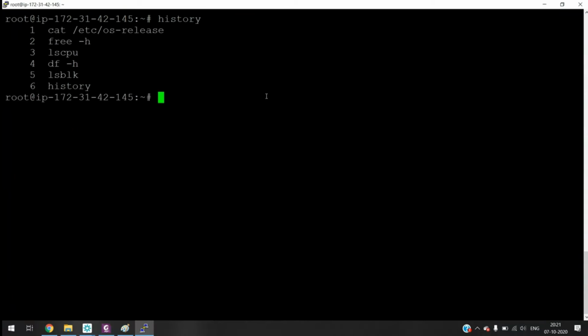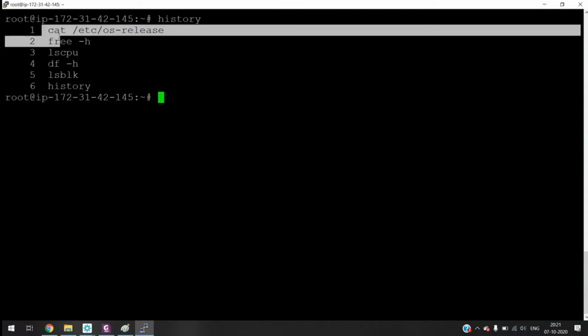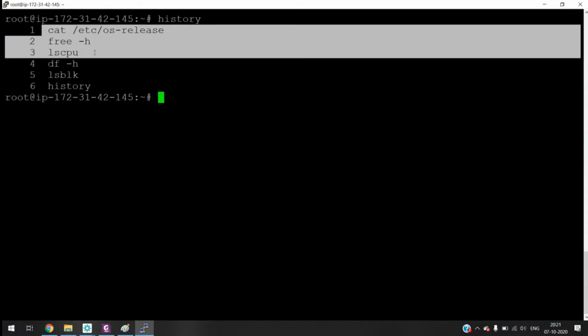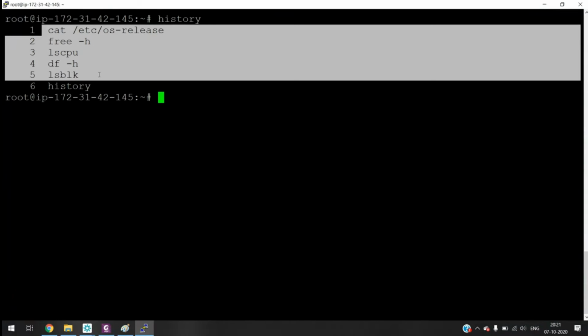So these are the commands if you want to verify the hardware. cat /etc/os-release for checking the operating system. free -h is for checking the RAM. lscpu for listing the CPU. lsblk command is for the hard disk.